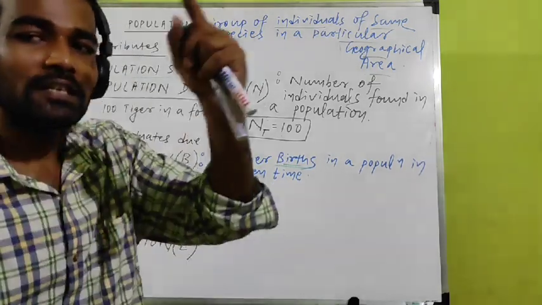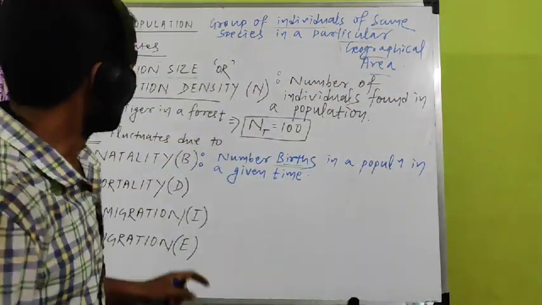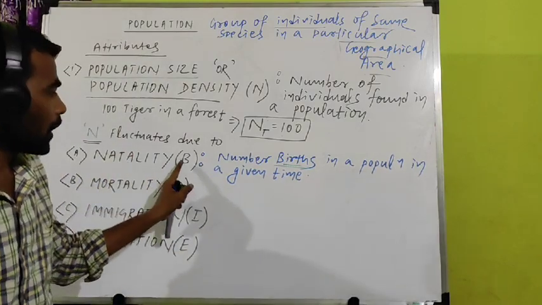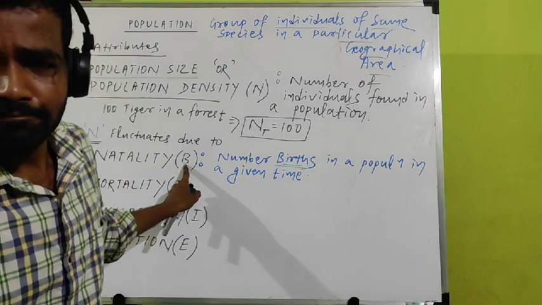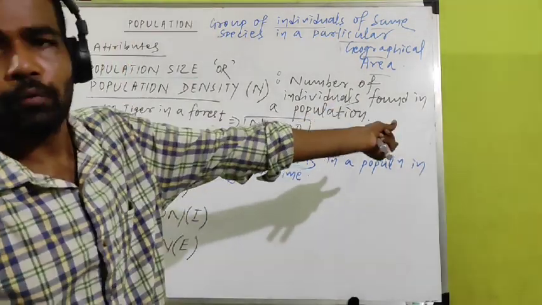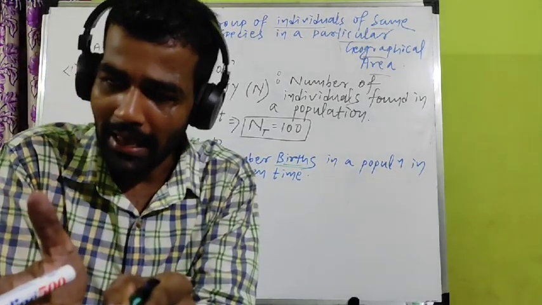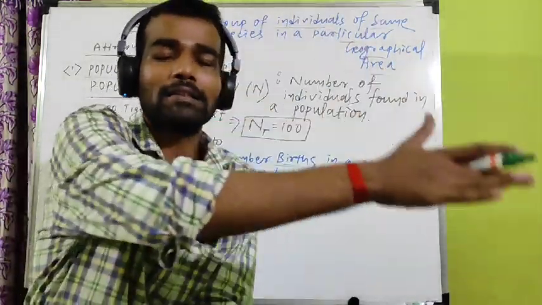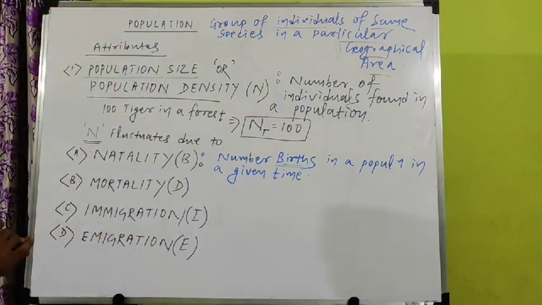Then the population size will increase from 100 to 120. So natality, or B, increases the population size. If the population size is at one value, then due to birth the population size will increase. That part you have to remember.